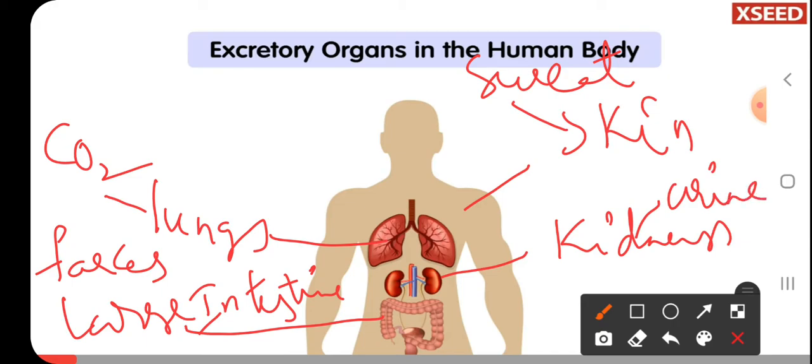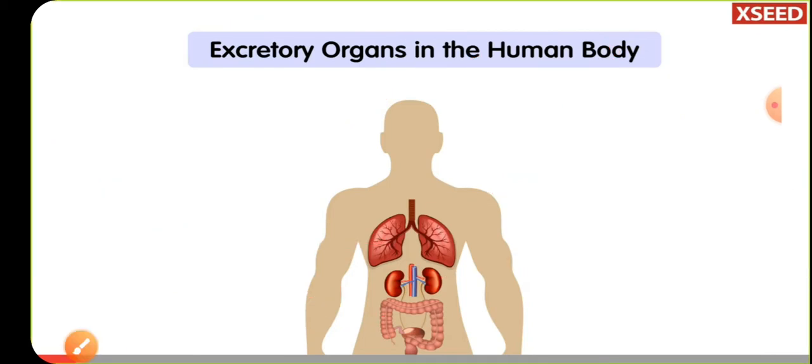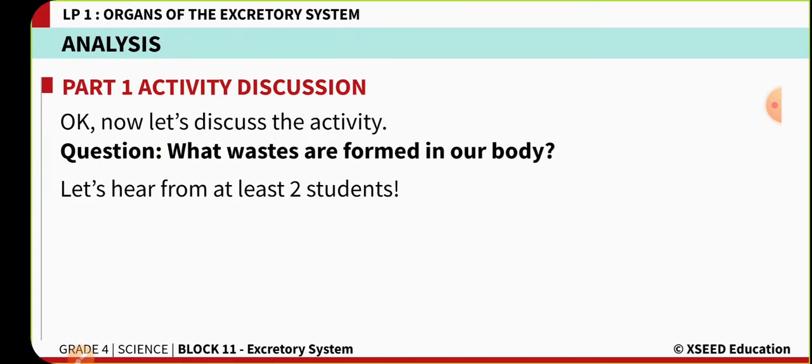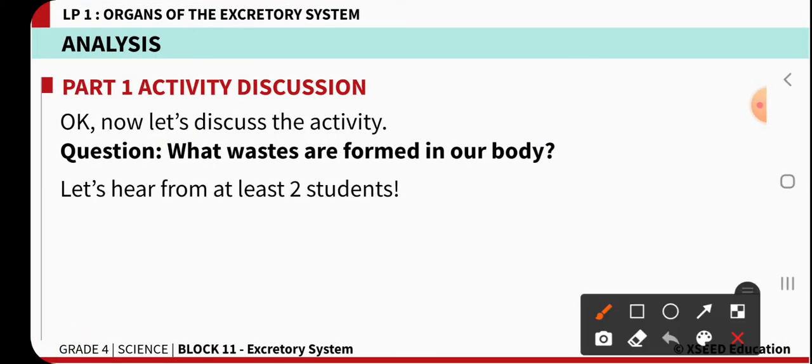So there are various organs present in our body which are meant for removing waste material from the body. We call all such organs excretory organs. Now after watching this activity video, let us see what wastes are formed in our body.